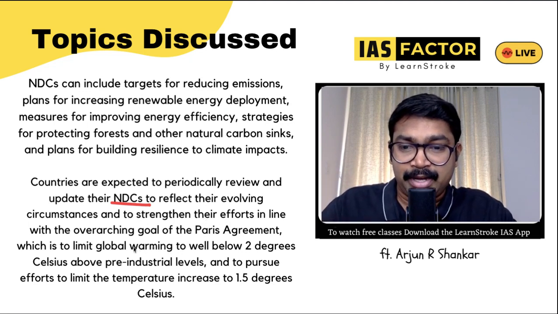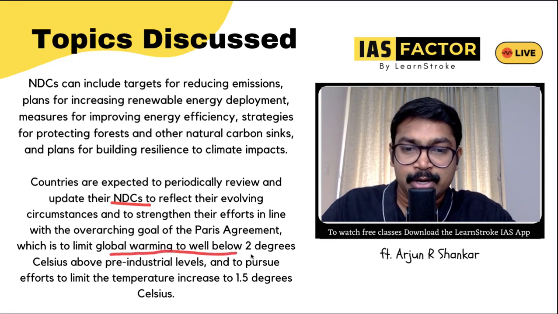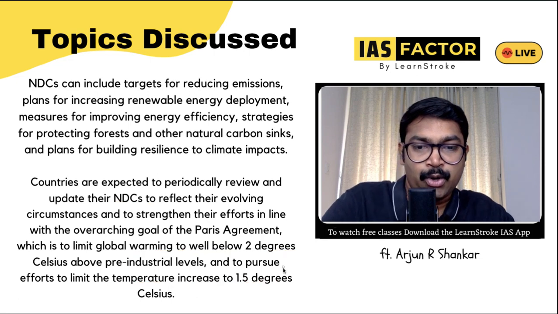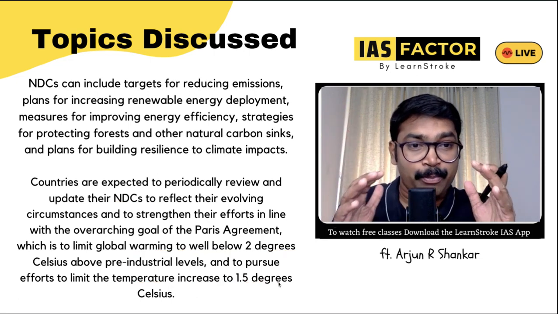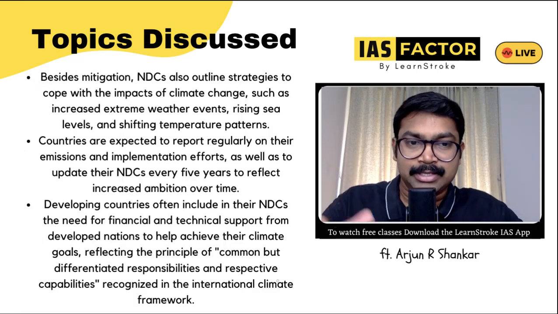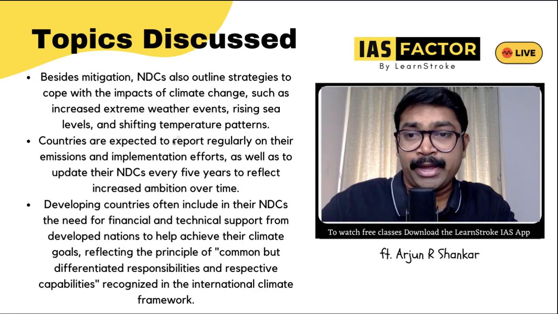So definitely, what is our Paris Agreement and what is our biggest goal? It is to limit global warming to below 2 degrees Celsius of pre-industrial level, and to pursue limiting the temperature increase to 1.5 degrees Celsius. The world is trying for this, not to take it above 2, but limit it to almost 1.5 or below. It's a good thing. This is our demand. We're working on that.